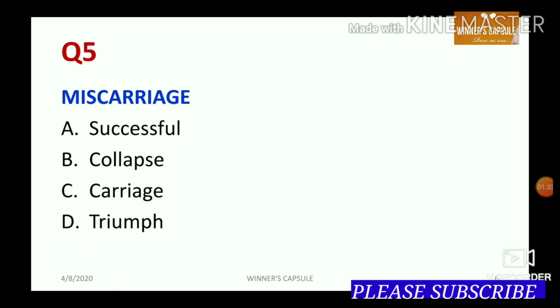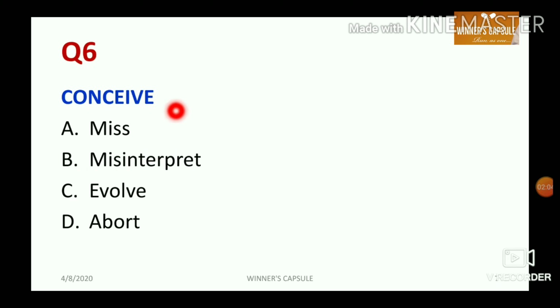What is the similar word meaning of miscarriage? Option A, successful, option B, collapse, option C, carriage, and option D, triumph. The right answer is collapse. Collapse is the right answer. Option A, option C, and option D are opposite of miscarriage. Let us discuss question number 6.